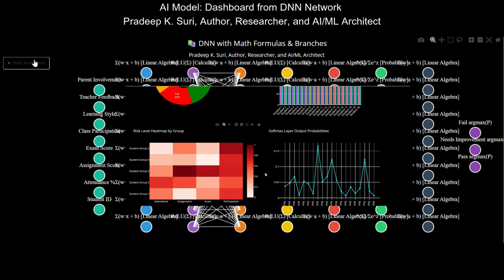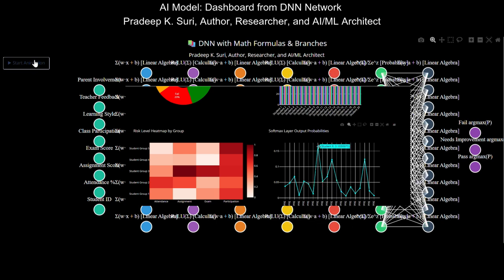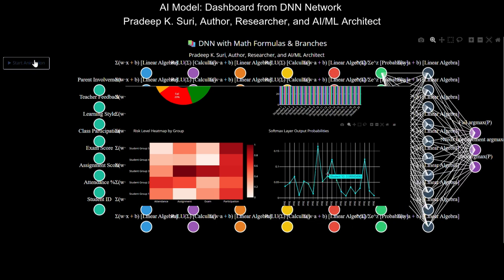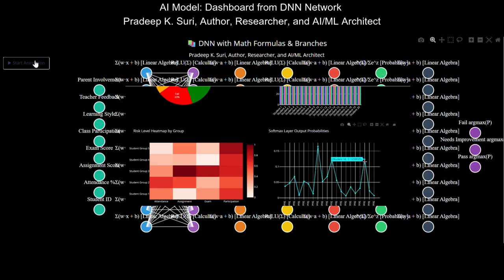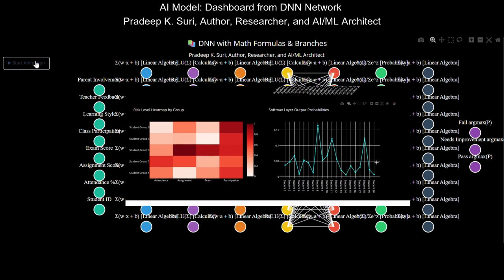3. Risk level heat map by group. This heat map categorizes students into groups, student group 1 to student group 5, and assesses their risk levels across different dimensions: attendance, assignment, exam, and participation. The color intensity, from light to dark red, indicates higher risk. Darker red signifies a greater risk in that particular area for that student group.